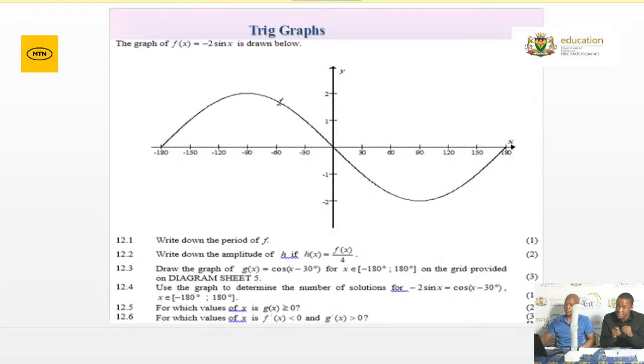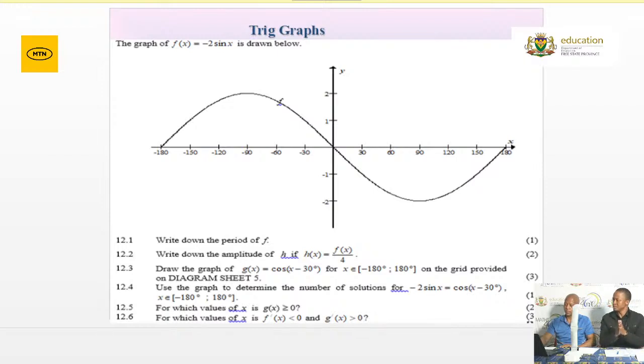Again, a typical question for those that are watching requires interpretation of your trigonometric functions. A sketch is given and you're required to find your period, your amplitude. You're also required to shift. Basically, what I mean by shifting is that you're required to transform those particular graphs, either by translation or reflection. Remember how to translate your graphs left, right, up and down, which parameters speak to that, and also how to reflect across the x-axis as well as the y-axis.